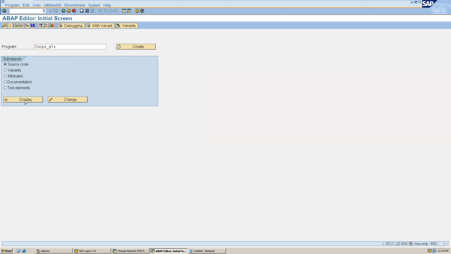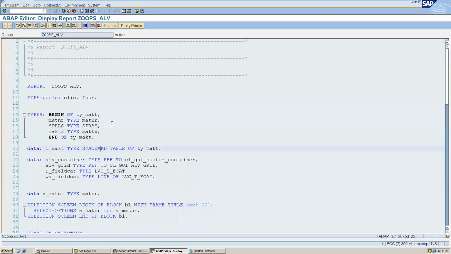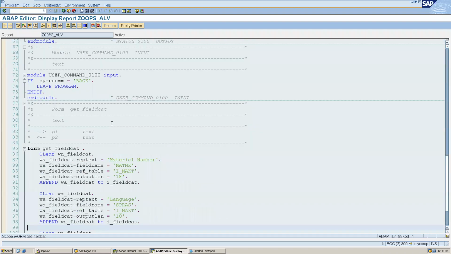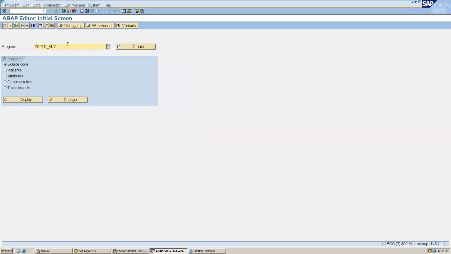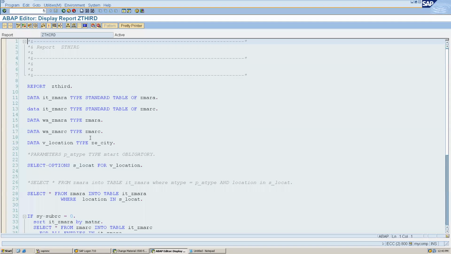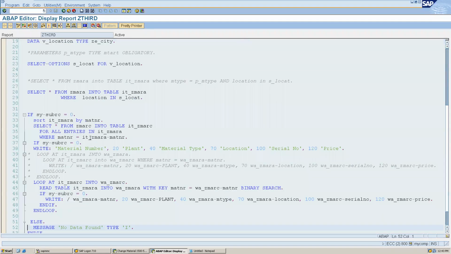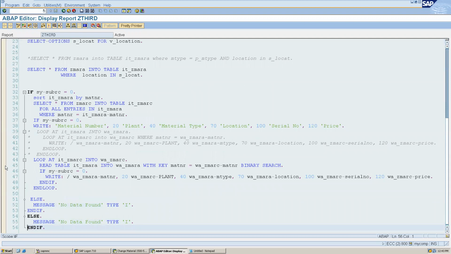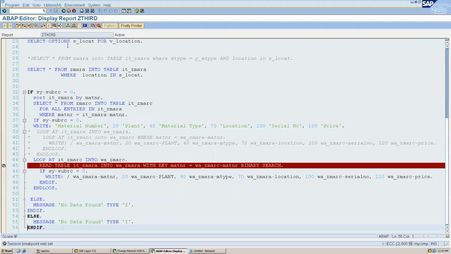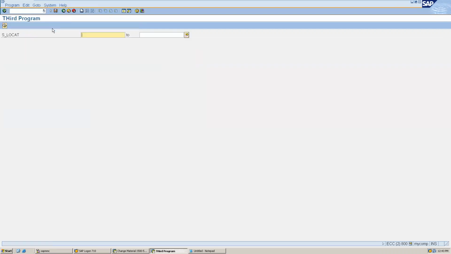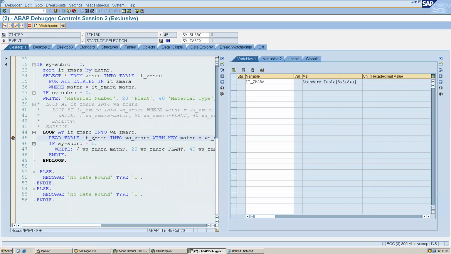okay, let's see whether we have a loop here. No, we don't have. Maybe in the third program. Okay, so we have a loop here. Now let me put the breakpoint and execute this program. Okay, so here if you see, I have only 5 entries.